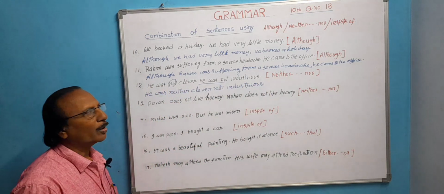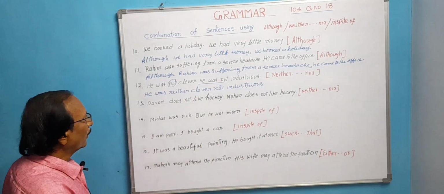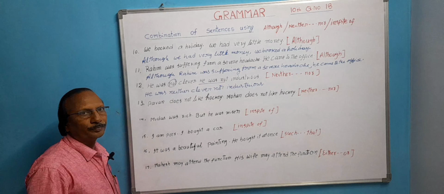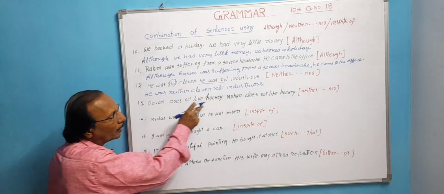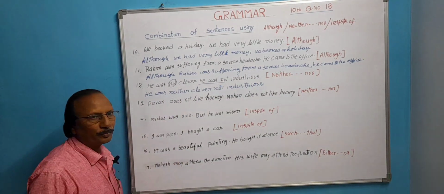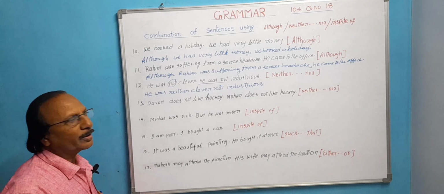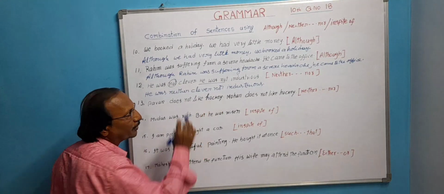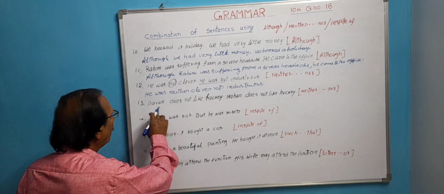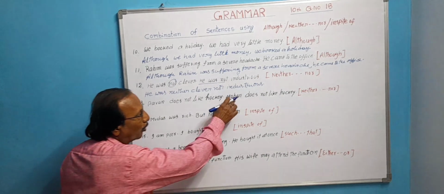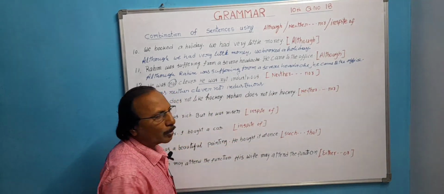In this way, we have to combine the sentences using neither nor. This is also of the same kind. Pawan does not like hockey. It is in simple present. Mohan does not like hockey. Here there are two persons. These two sentences are to be combined using neither nor, but here the slight difference is there are two subjects, different subjects, but the object is the same. Pawan does not like hockey. Negative one. Mohan also does not like hockey. We have to combine using neither nor.